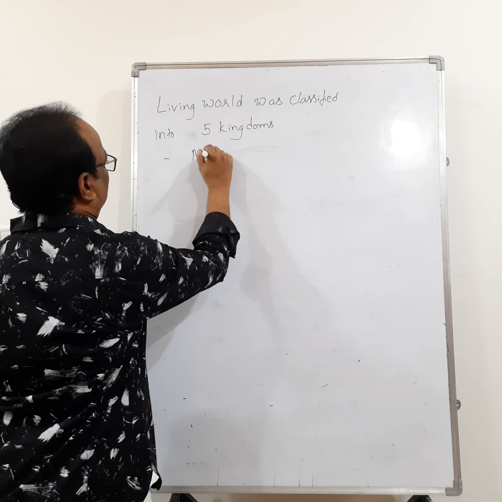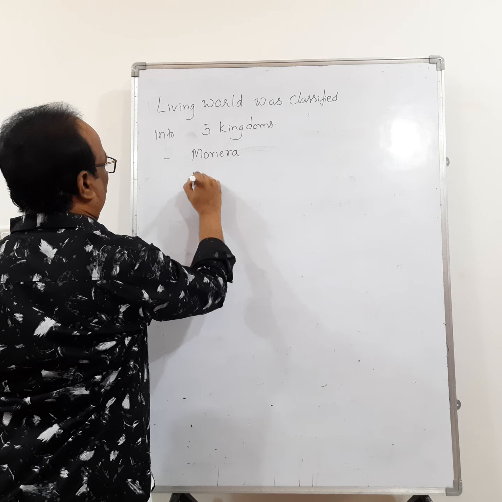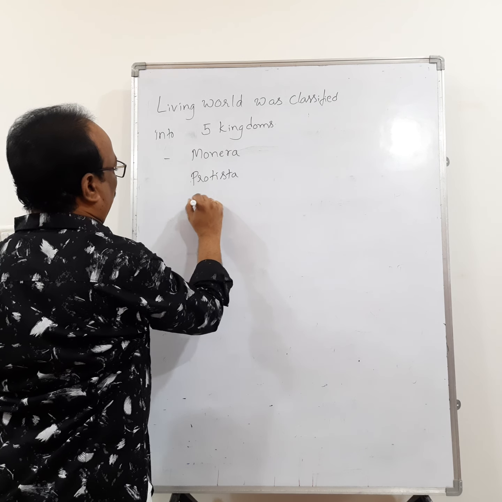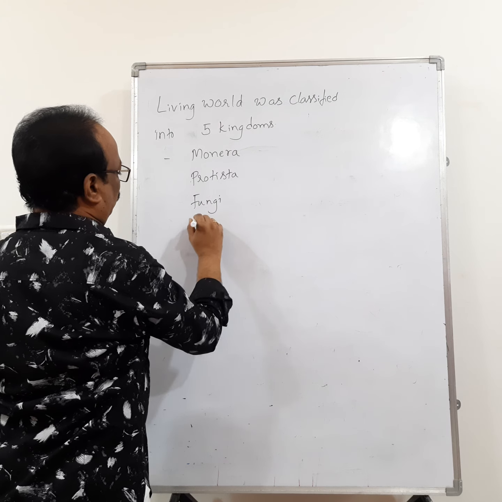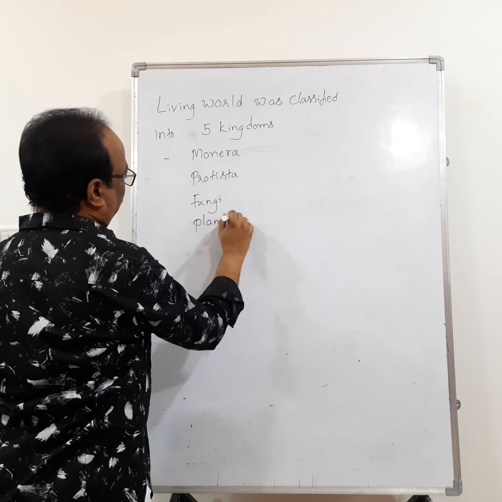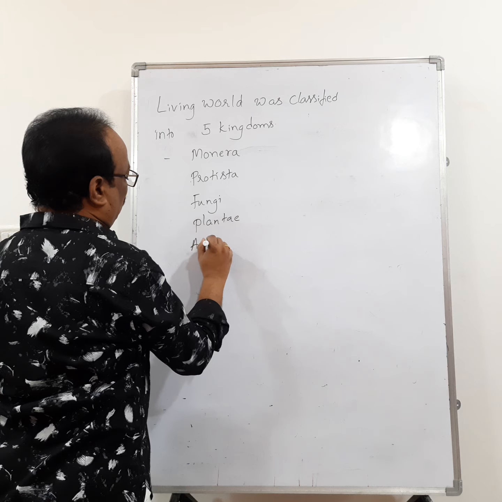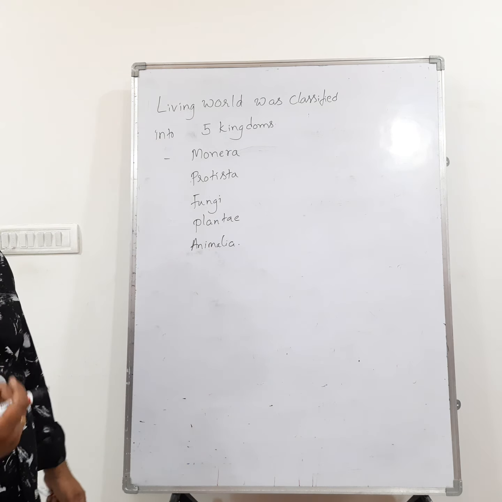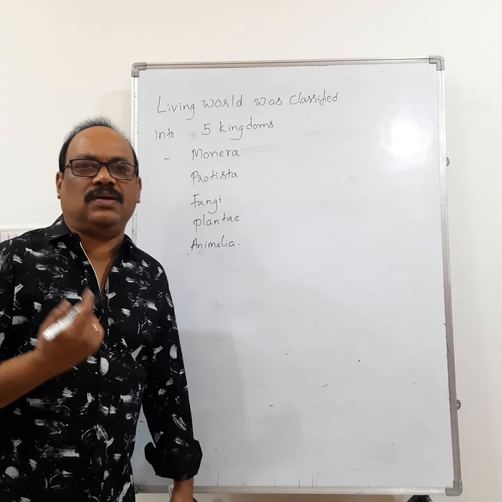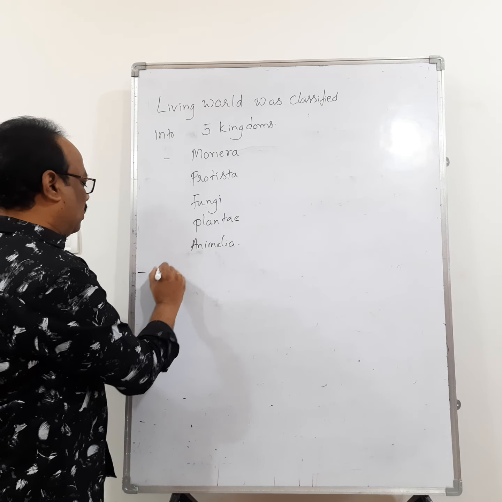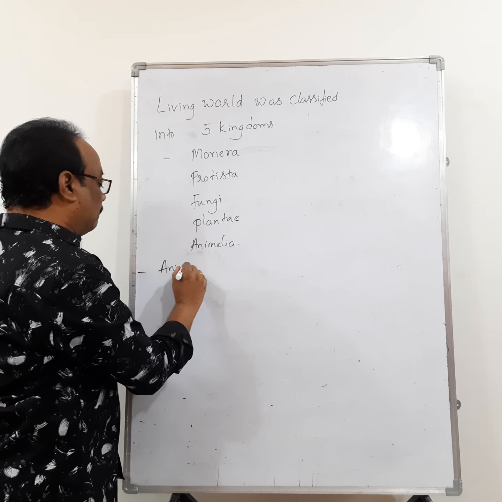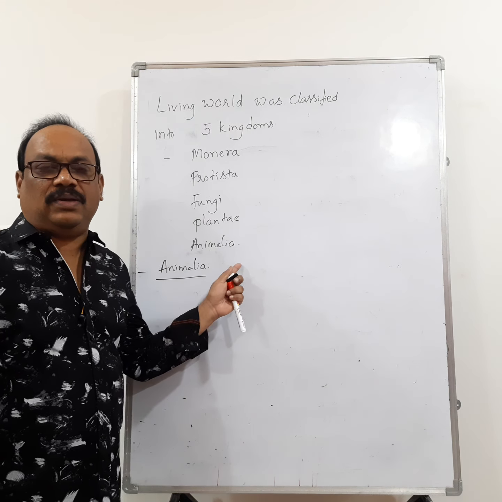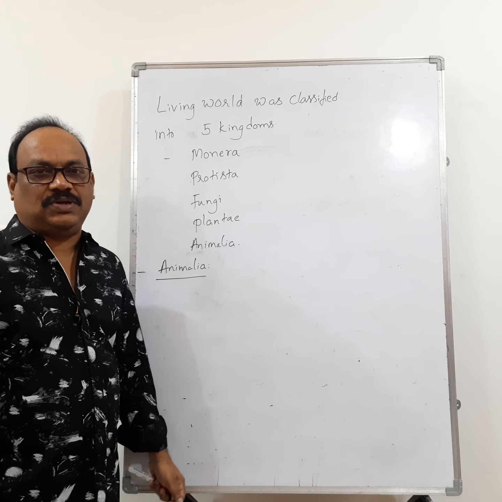Kingdom Monera, Kingdom Protista, Kingdom Fungi, Kingdom Plantae, Kingdom Animalia. Right? So today we are going to learn about the Kingdom Animalia. It is the 5th kingdom in Whittaker's classification, right?